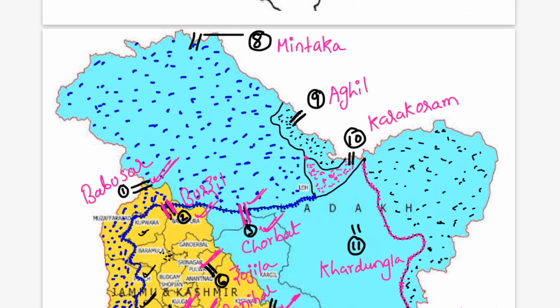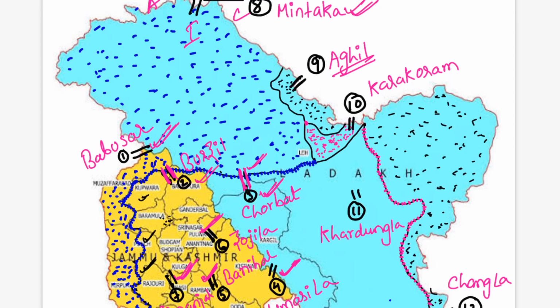Next you will see one pass here, Mintaka Pass. This Mintaka Pass is present on the tri-junction borders of Afghanistan, India and China. Next is Aghil Pass. This is the separation of the Shaksgam Valley in China from the Gilgit region or the Ladakh region in India. Next is Karakoram Pass. This is bordering the Indo-China pass, and it is also present on the borders of the Ladakh Valley and the China part on the north.